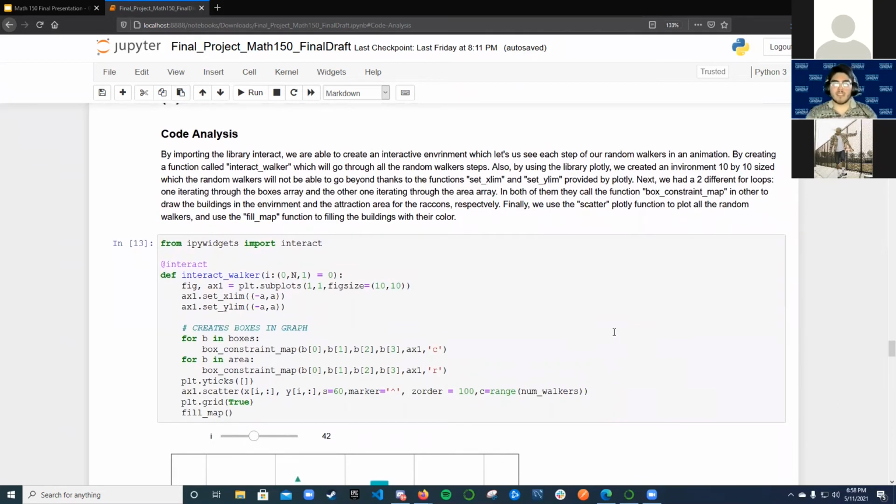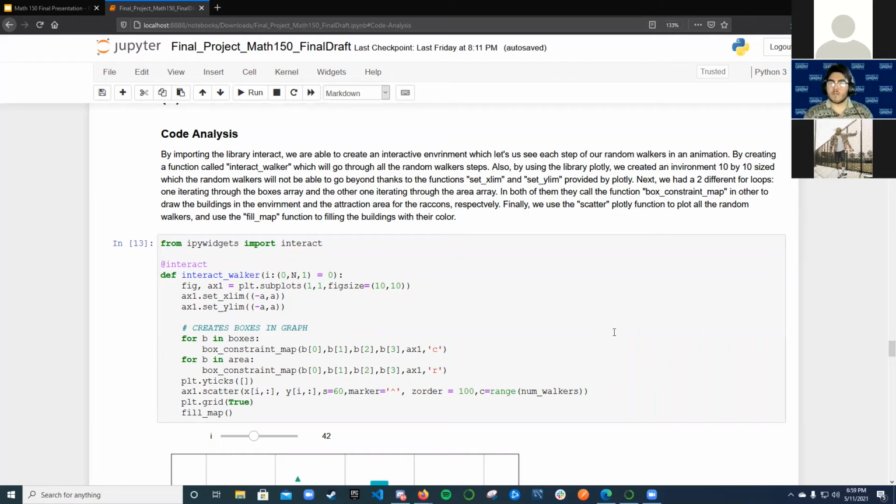By importing the library interact, we are able to create an interactive environment which lets us see each step of our random walkers in an animation. By creating a function called interact walker, which will go through all the random walker steps. Also, by using the library plotly, we create an environment 10 by 10 size, which the random walker will not be able to go beyond thanks to the functions setXlim and setYlim, provided by plotly.